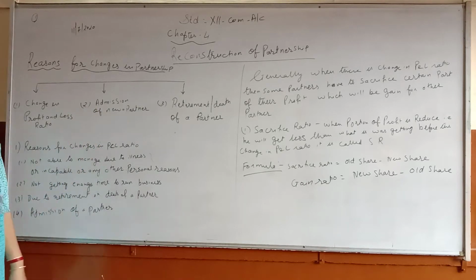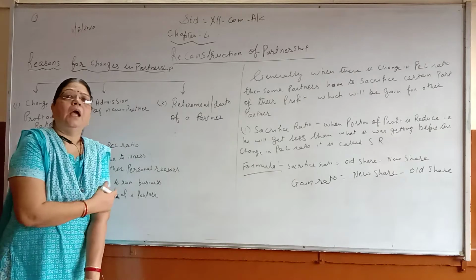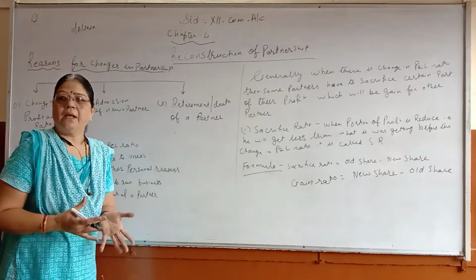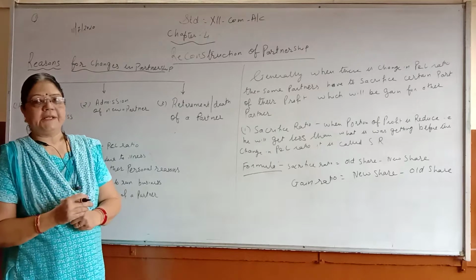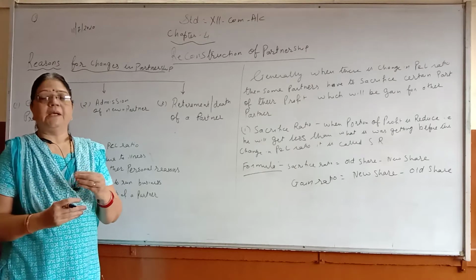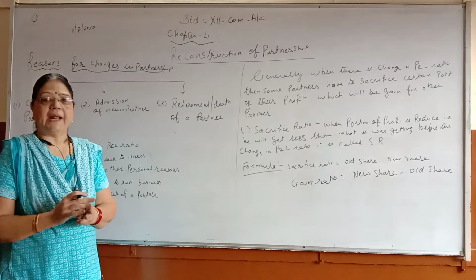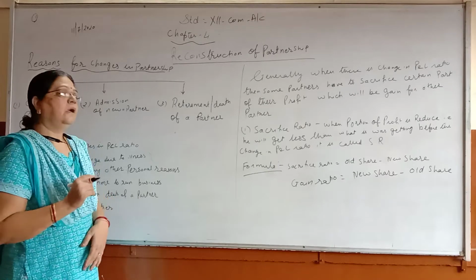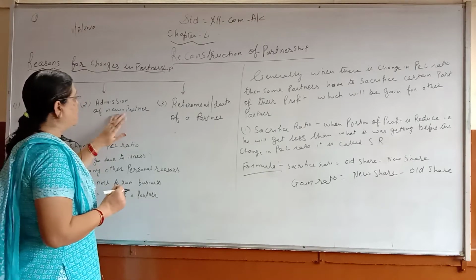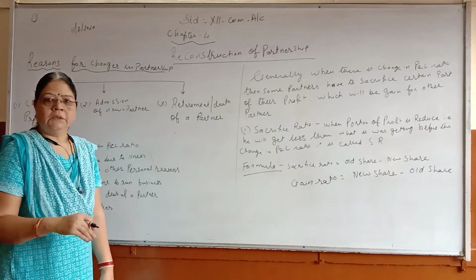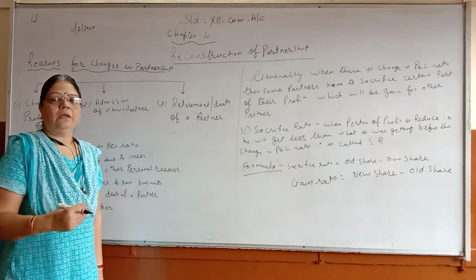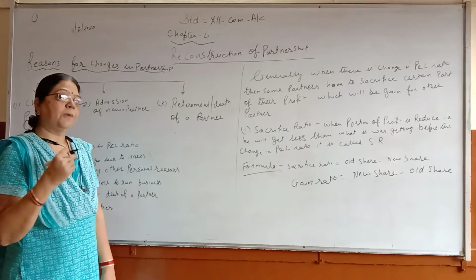So, the second reason is admission of a new partner. Now, because the workload has increased and your business is going well, you want to set up another unit, and the working capacity of the partners is becoming less. They are not able to manage. For that reason, they will take one new partner, and that is known as admission of a new partner, so that they can manage the firm properly.